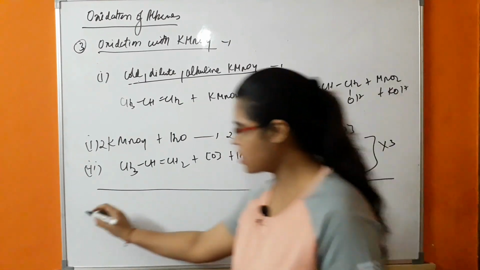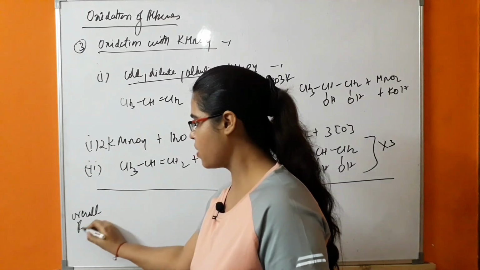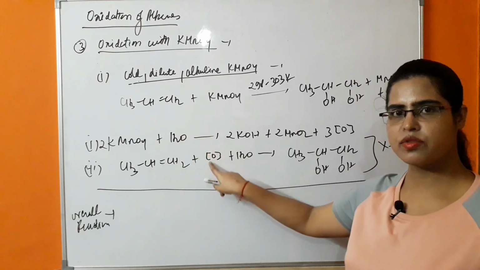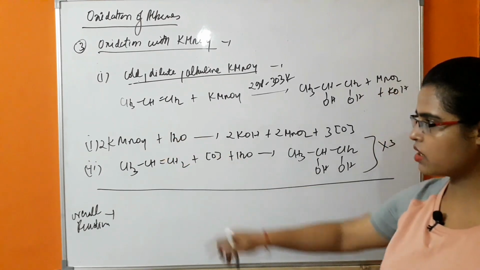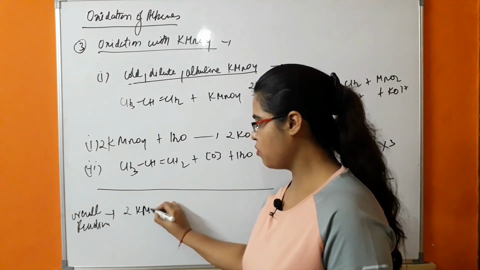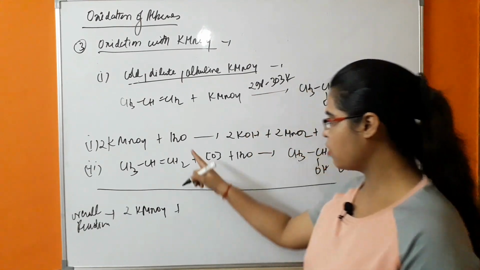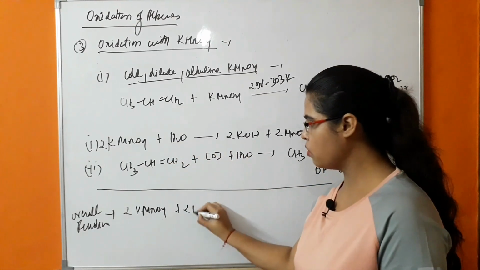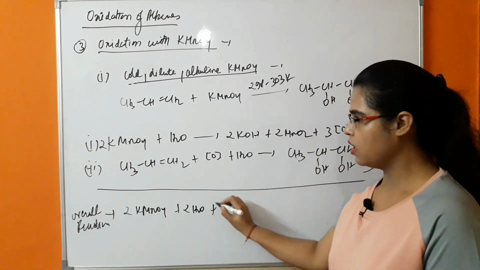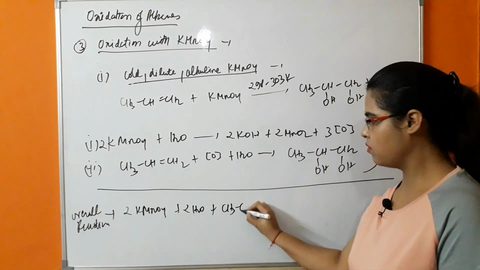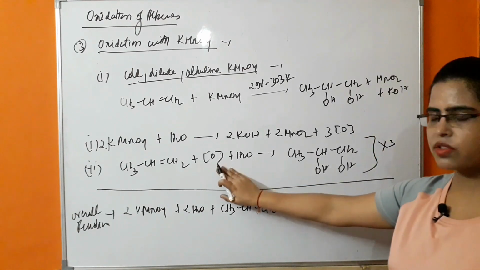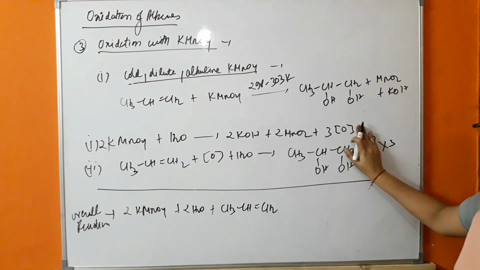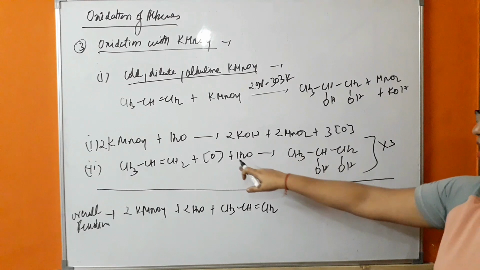Now the overall reaction will be represented. So how to write the overall reaction? First of all, you have to write all the reactants present on the left hand side. What will be the reactants? 2 KMnO4 plus water molecules: this is one water molecule, this is the second, so 2H2O, and propene. The nascent oxygen on the left hand side will be cancelled by the nascent oxygen on the right hand side, as the reaction of the second step is balanced.